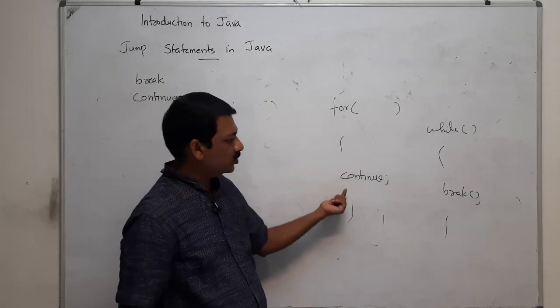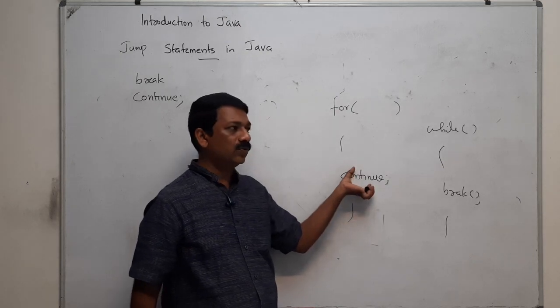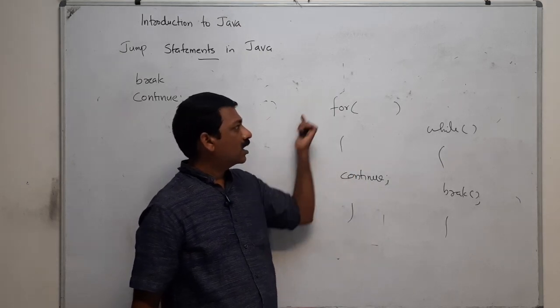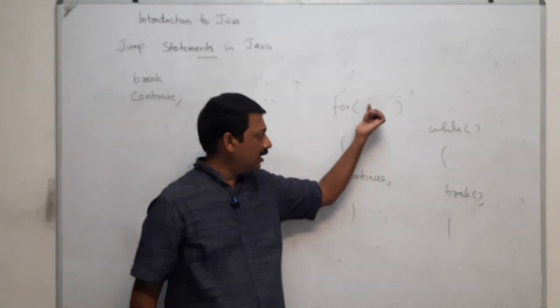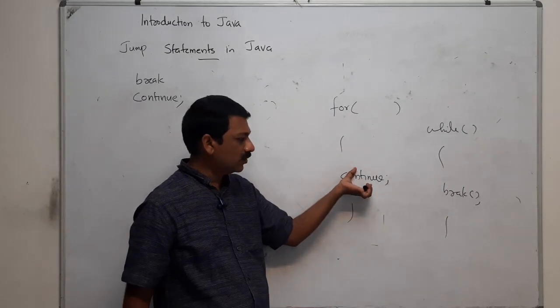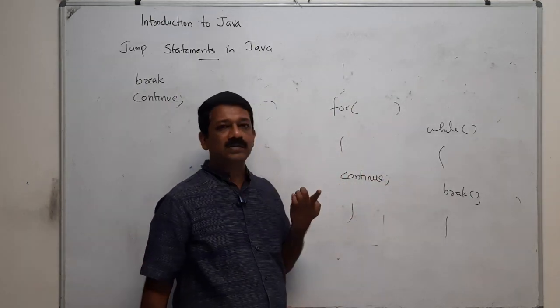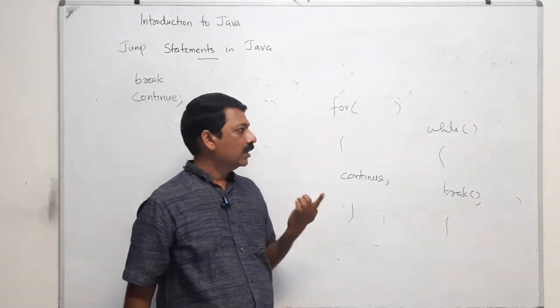That means if you use break here, it will exit this for loop, and if you use continue, it comes back to the initial location and continues the for loop again. It will execute this again.